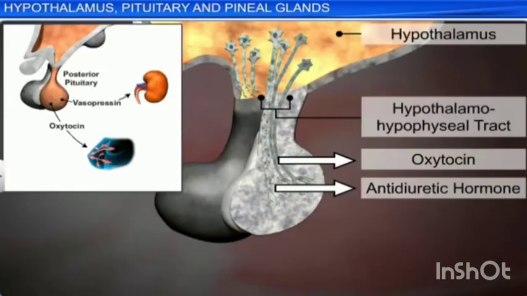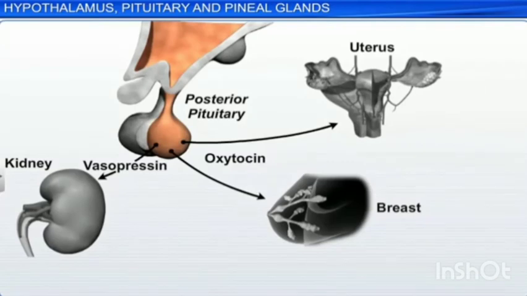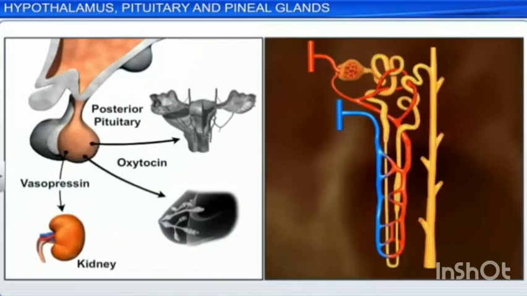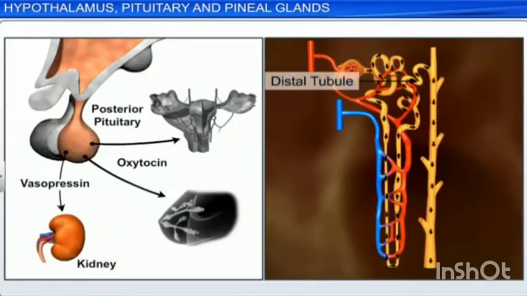And next one, the hormones of neurohypophysis. There are two hormones. One is vasopressin, another one is oxytocin. Vasopressin is also called as antidiuretic hormone. ADH is a peptide hormone which promotes the reabsorption of water and electrolytes by distal tubules of nephron, and thereby it reduces the loss of water through urine. Hence, it is called as antidiuretic hormone.